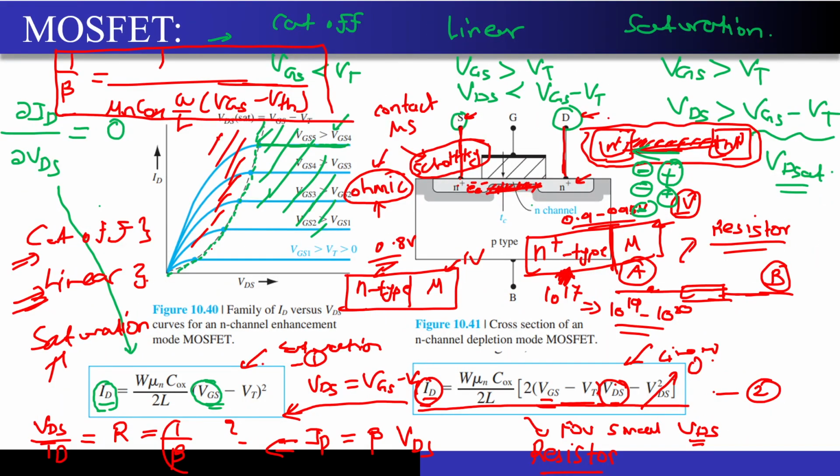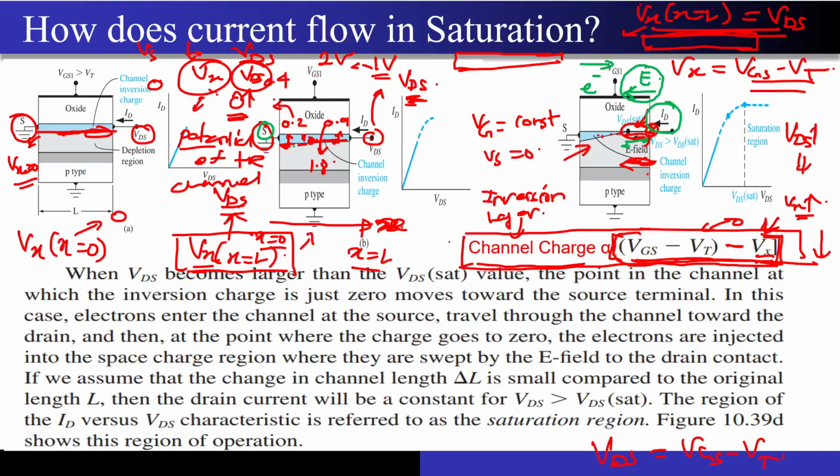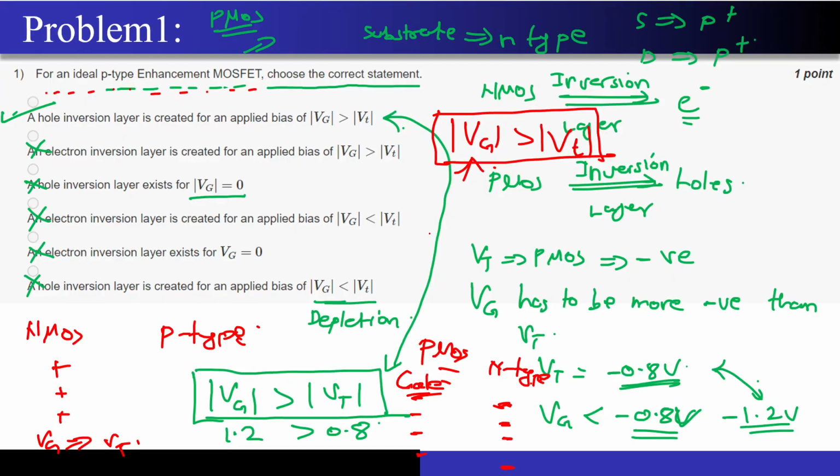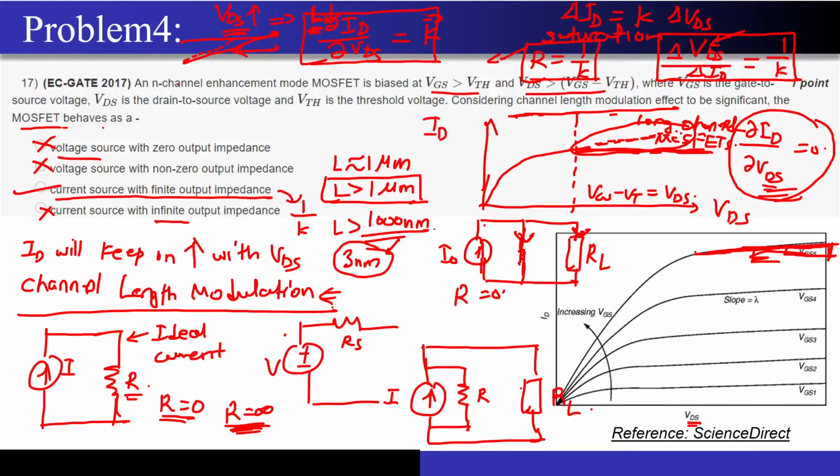You are seeing this graph. What is happening after this particular point? Despite increasing the VDS, my ID remained constant. Correct? This is the characteristic of a current source. The current is not depending on the voltage between the 2 points where that current is flowing. So the MOSFET acts as an ideal current source when channel length modulation is not there.